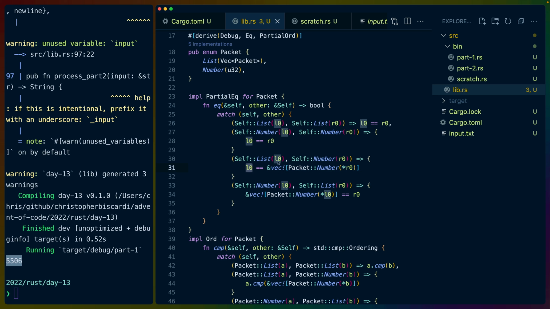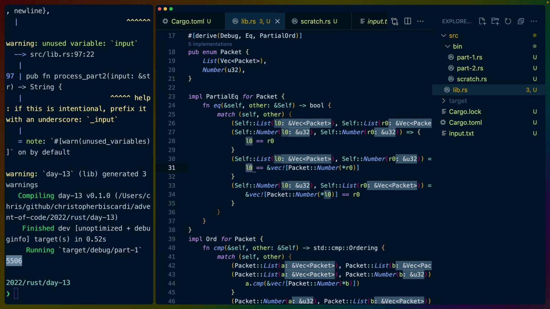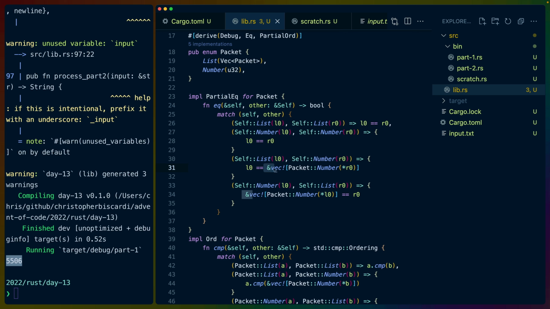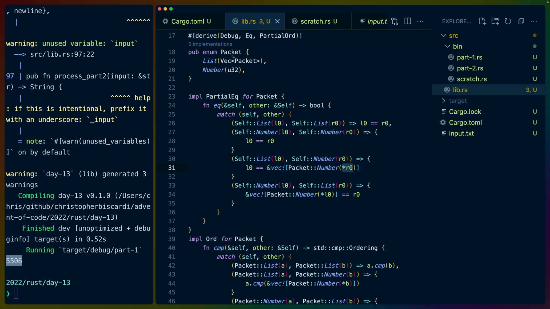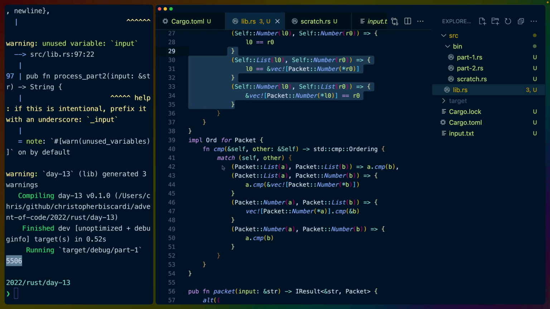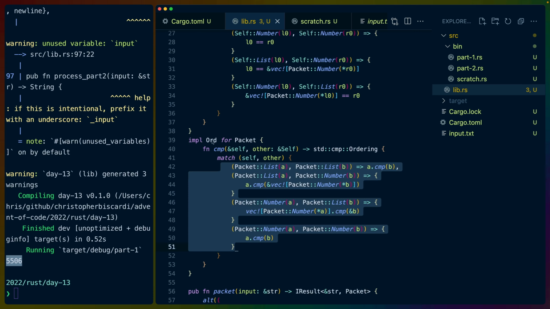Because these lists are references, so it's a reference to a vec in a packet, I chose to also reference the vec with the packet that we have inside. We do need the number to be the actual value and not a reference though, because in our packet definition up here, these U32s are numbers or U32s and not references to U32s. So we wrap them, and then we basically do the same thing for the ord implementation.